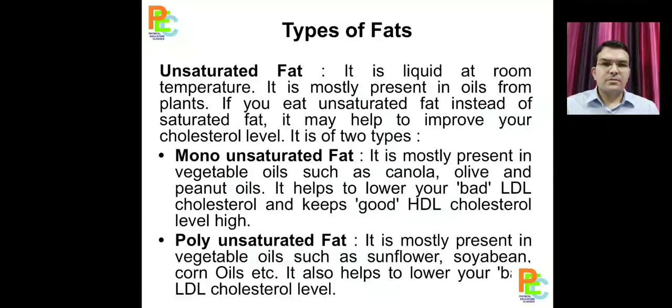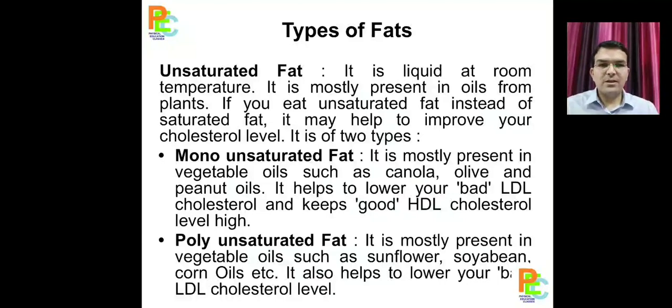If you eat unsaturated fat instead of saturated fat, it helps the body to improve the cholesterol level. There are further two types of unsaturated fat: monounsaturated fat and polyunsaturated fat. Monounsaturated fat is mostly present in vegetable oils such as canola oil, olive oil and peanut oil.